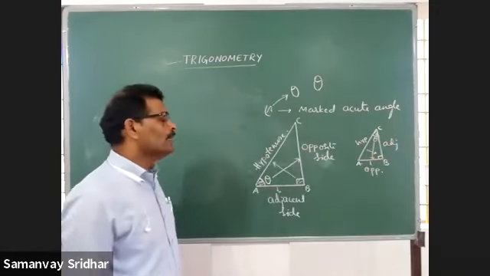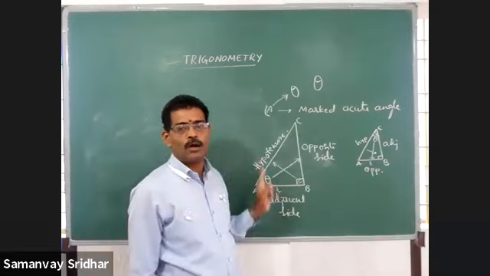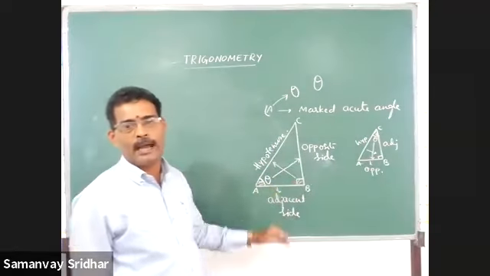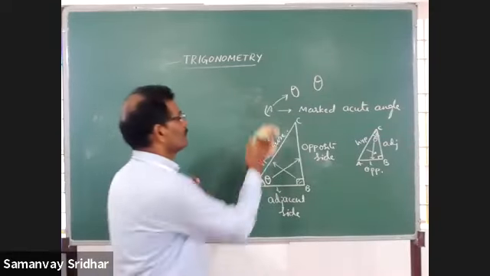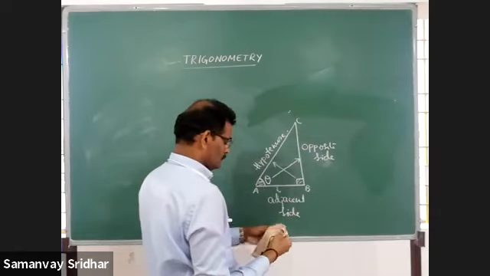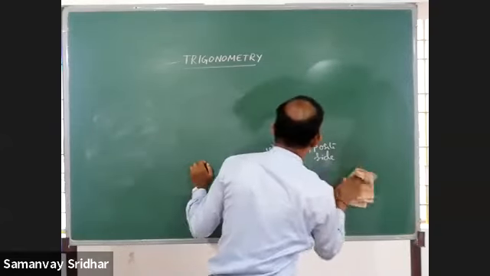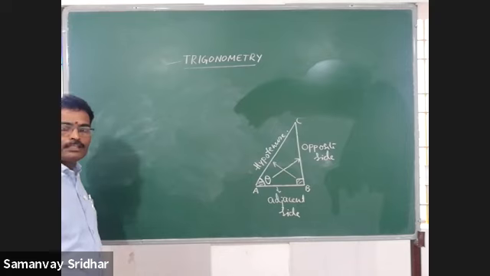Therefore, here the hypotenuse is no problem, it is always opposite to the right angle, but while naming the other two sides, we have to observe the marked acute angle, and the side which is opposite to that is the opposite side, and the remaining side is nothing but the adjacent side. I think it is clear.